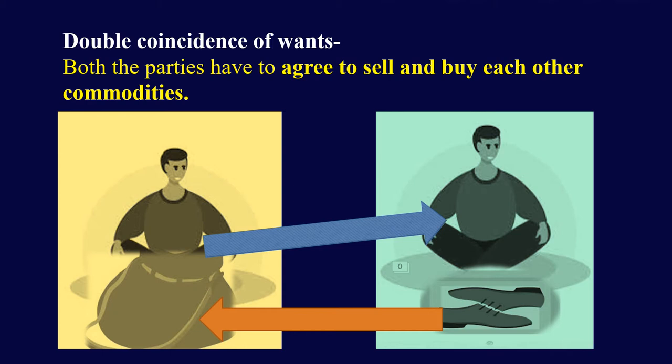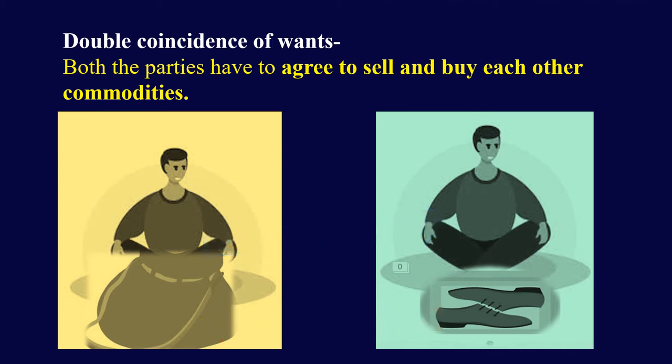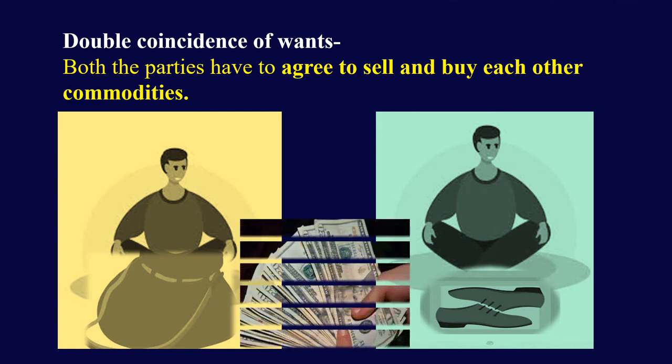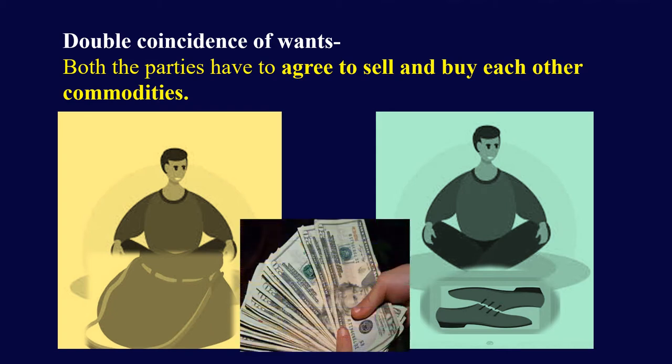This situation is known as double coincidence of wants. And if it is not the situation, means if the person A does not want the same product in return, then there is no double coincidence of wants. In this situation, people need a medium of exchange. Thus, money is used as a medium of exchange.